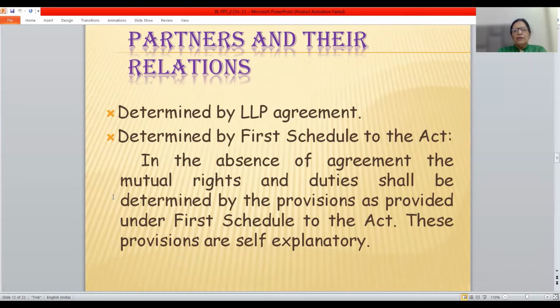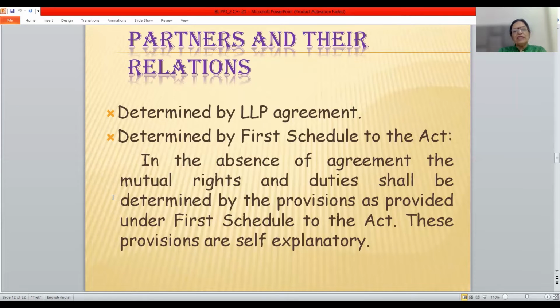So the LLP agreement, you all know friends, contains various rules relating to mutual obligations and rights of the partners. But it is not obligatory for the LLP partners to draft this LLP agreement. In case they decide to draft an LLP agreement, then they'll be bound by its provisions. But in case they decide not to draft an LLP agreement, then Schedule 1 to the Act will apply. So in the absence of an agreement, the mutual rights and duties shall be determined by the provisions given in the first schedule to the Act.